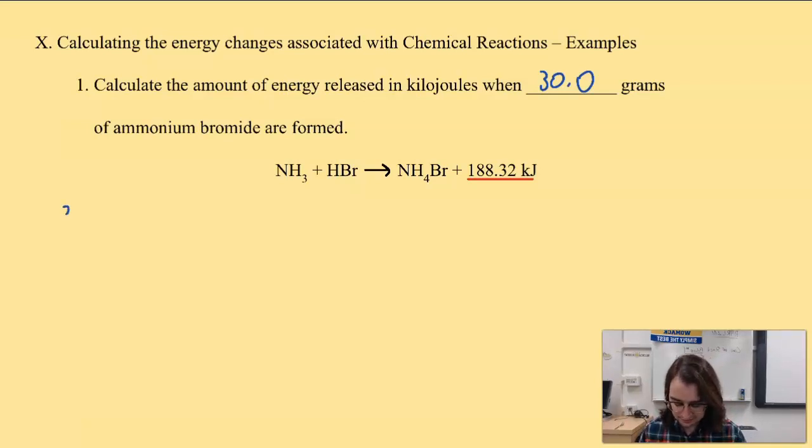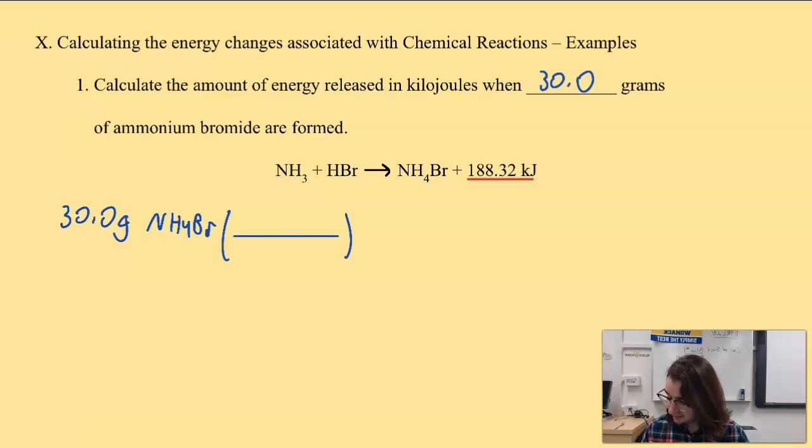I'm going to take those grams that were given to me, that's ammonium bromide, and convert those into moles. Nothing special, this is just molar mass like it always is. The molar mass of ammonium bromide is 98 grams for every 1 mole of ammonium bromide. Now we are going to convert this into moles, which we are doing here.